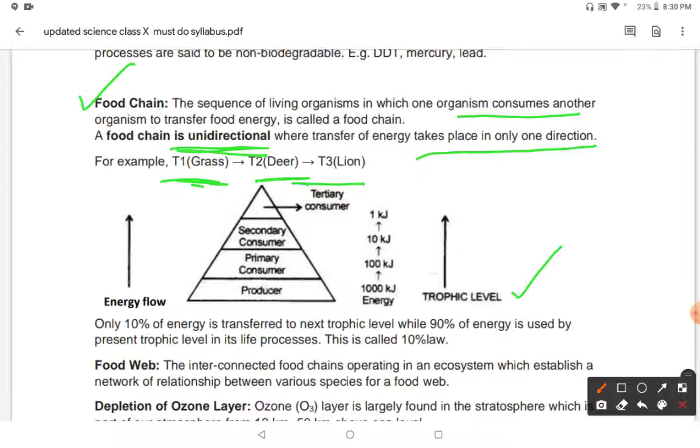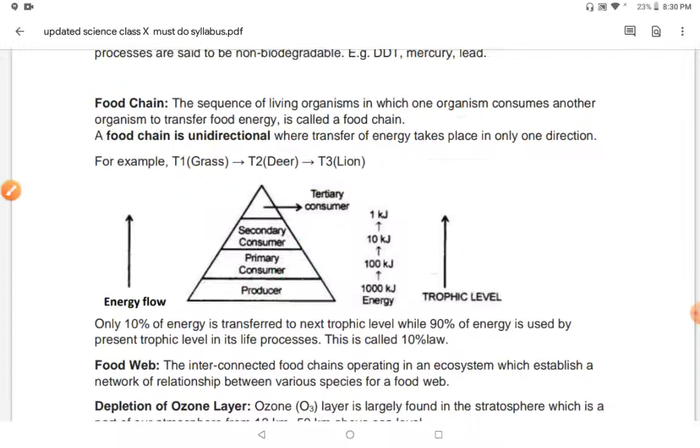So plants are called producers because they make their own food through the process of photosynthesis. But when plants are eaten by a grasshopper, it is called a primary consumer. Grasshopper is eaten by frog, that is called a secondary consumer, and frog is eaten by snake, so it is called a tertiary consumer. So you can make a triangle shape and you can see, it's very important. This triangle shows the amount of producers and consumers in our environment.